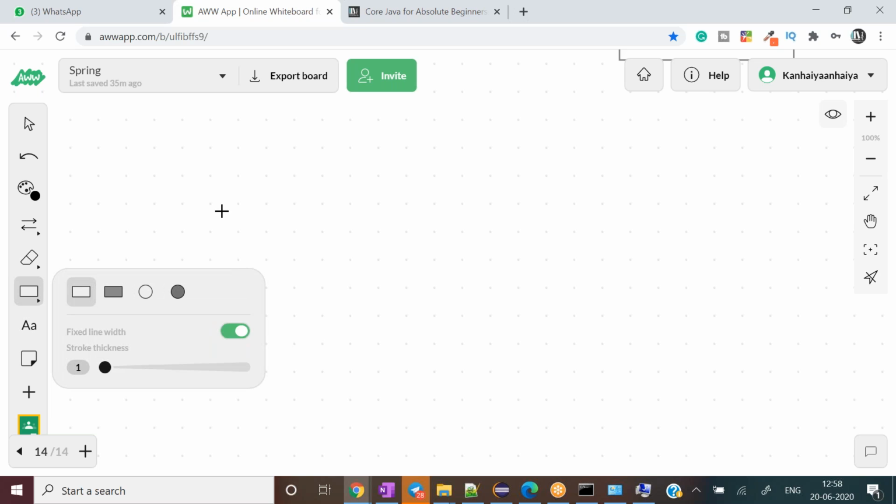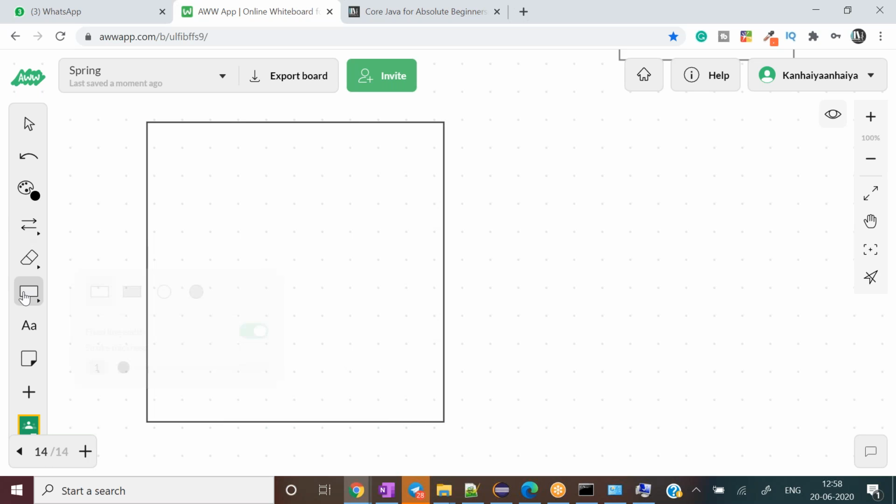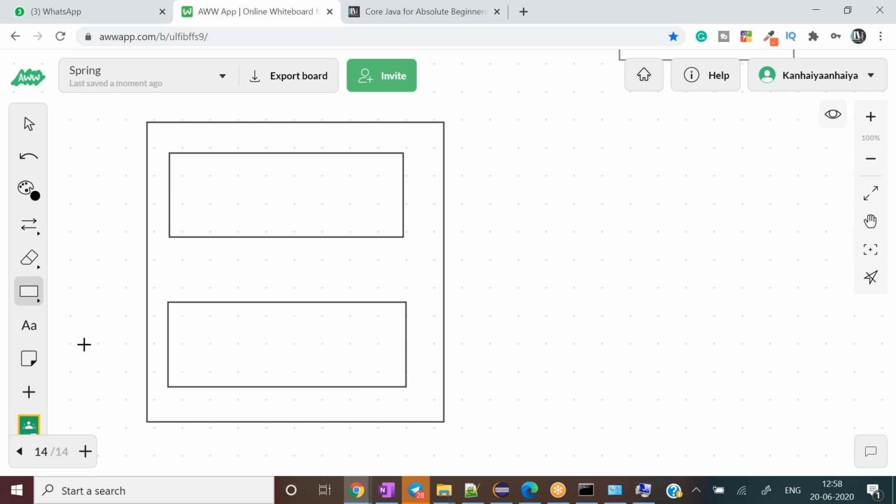So say for example, this is my bigger box, environment variable, right? And I have two small boxes available. This is user and this is system. And let's say we have path in both places. Path exists here as well, and the path exists here as well.